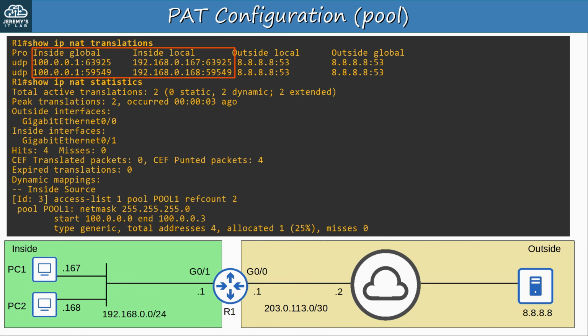And here's show ip nat statistics. Feel free to pause the video to check out the output if you're interested, but now I'm going to move on to show you one more useful way to configure PAT.